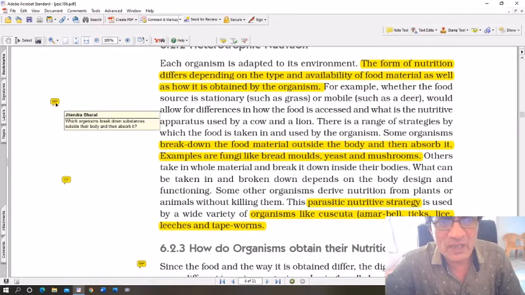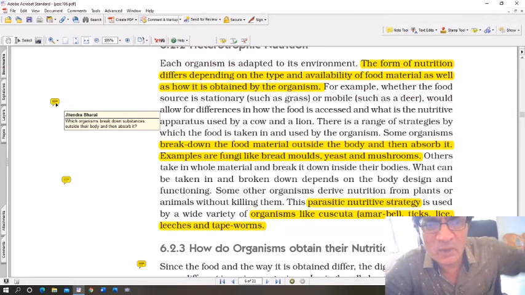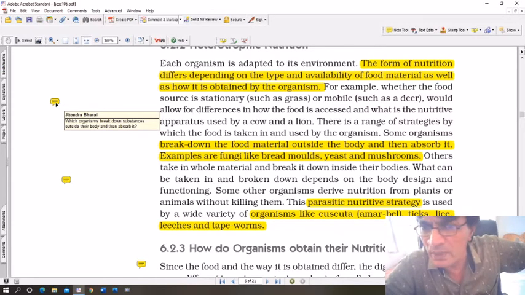Now you can see there is a question here. Which organisms break down substances outside their body and then absorb it? The answer is here. Okay, bread molds, yeast and mushrooms. They break down food materials outside the body and then they take it in.